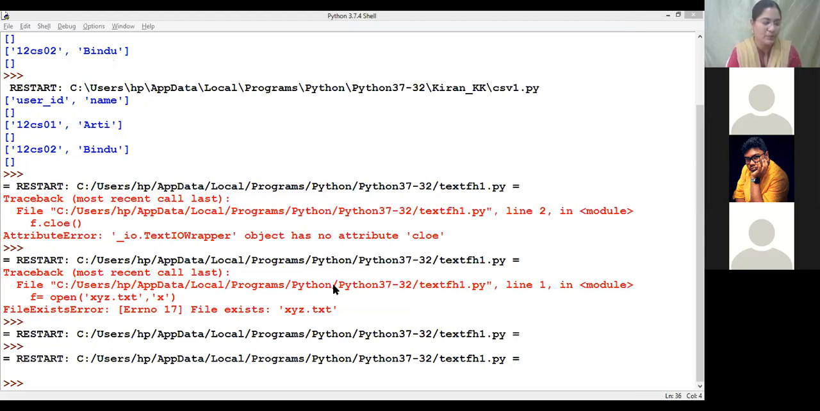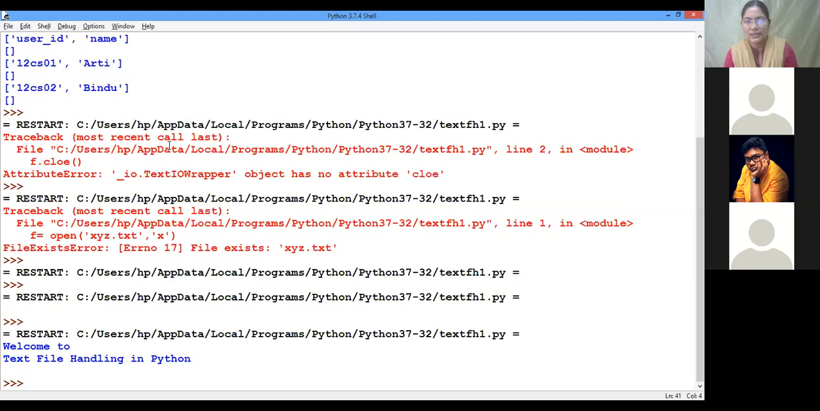Suppose now I am writing: welcome to text file handling. Text file handling in Python. Okay, let me take it in two different lines. And then this is the end of the text. Okay, end of the file. Now let us execute and see. Got it. So as it is, we got it.